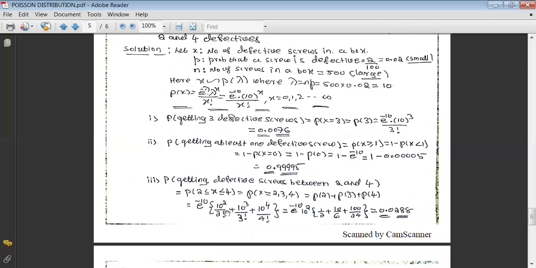If we take x equals 2, we'll get this. If we take x equal to 3, we'll get this. If we take x equal to 4 here, we'll get this. And so take the 10 raised to 2 common. We are going to get this. We also calculate this entire thing using a calculator. We find the probability of getting the defective screws between 2 and 3 as 0.0288.